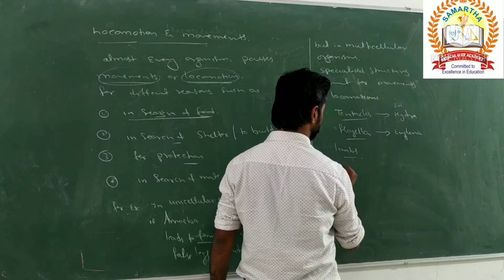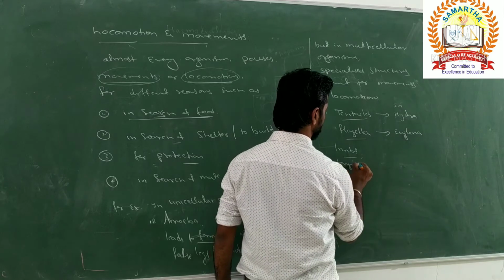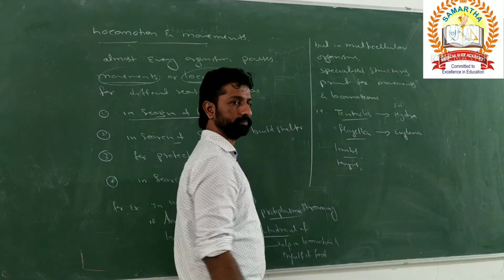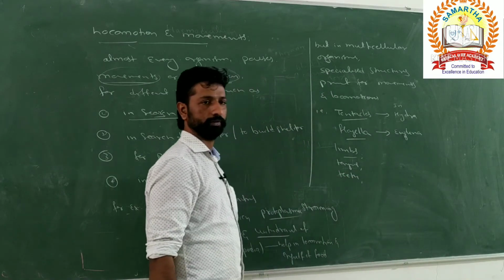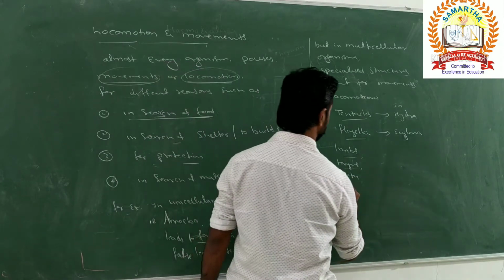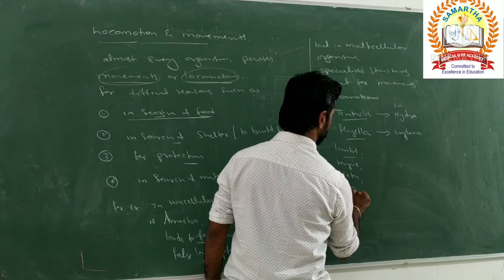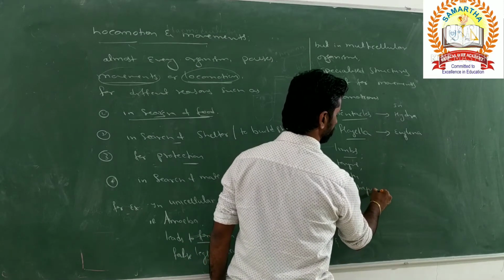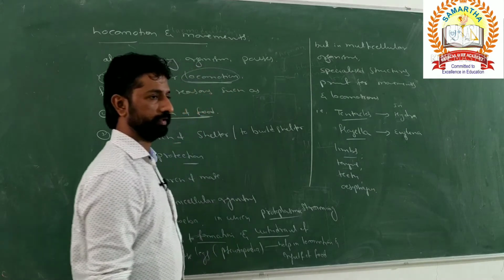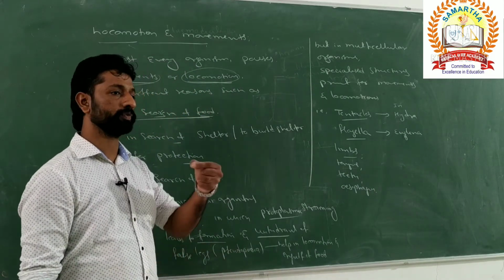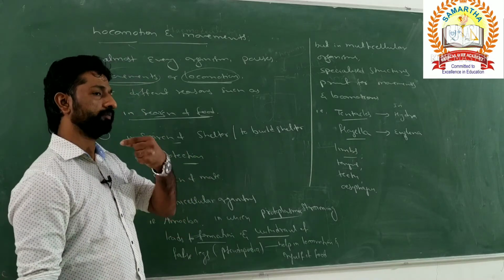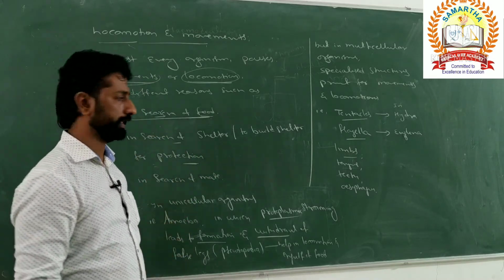Not only these structures, we can also mention the tongue, then teeth, then the esophagus, right? Yes, that helps in peristaltic movement in order to pass the food from the mouth, that is from the pharynx, into the stomach for digestion.